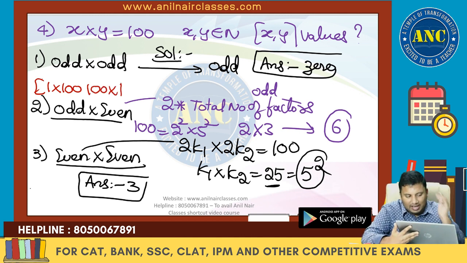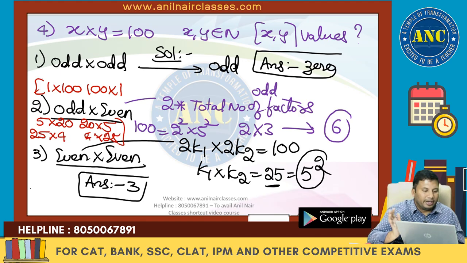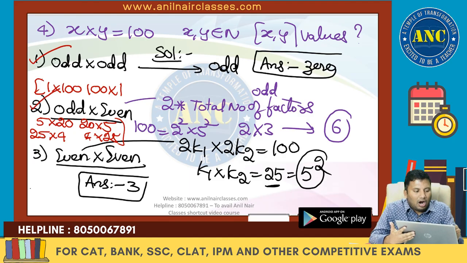Next case, 5 into 20, 20 into 5. Next case, 25 into 4 and 4 into 25. Odd into odd, case is over. Odd into even, case is over. Even into even, case is over.